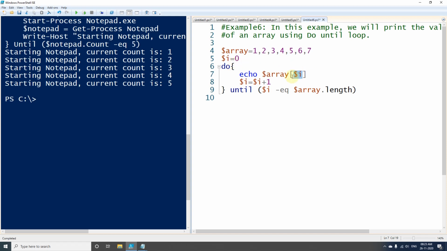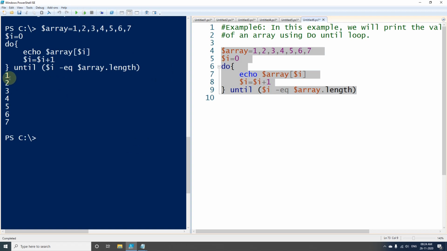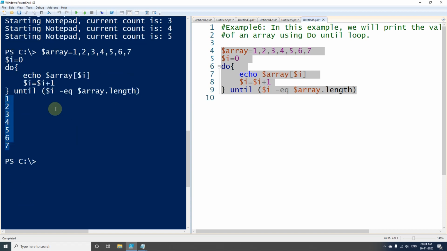With each index I will be getting one element of the array, and every time I am looping I am incrementing the index number, and at last checking the value of index and comparing it with the length of the array. Now if I print here, we can see that elements from 1 to 7 have been printed. So this is how we can use the do until loop.